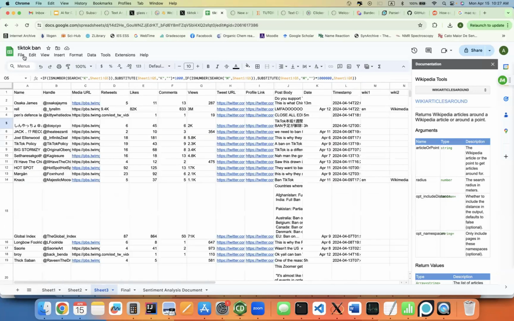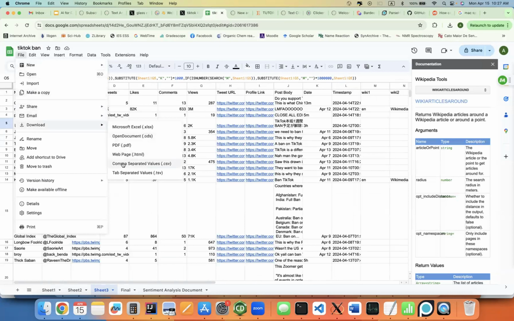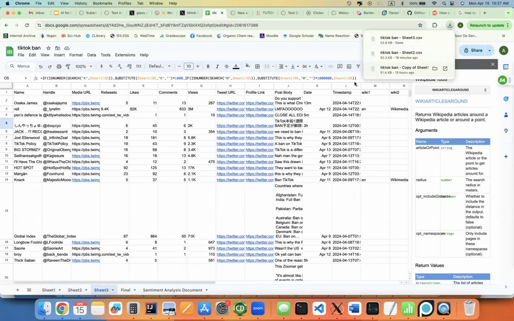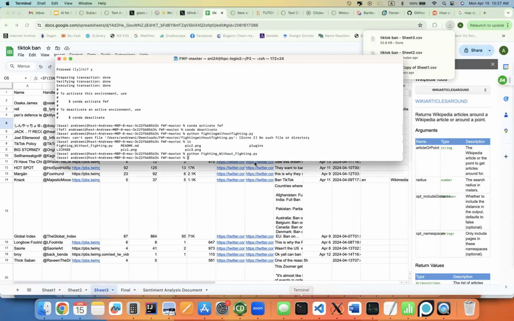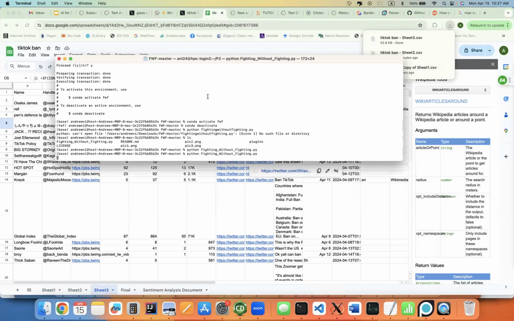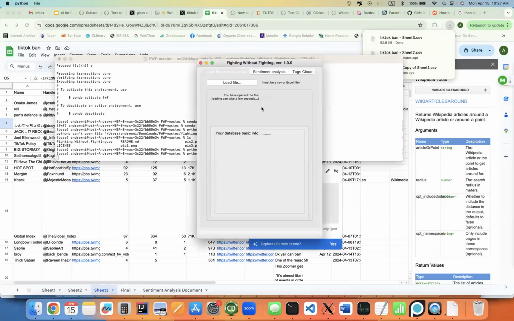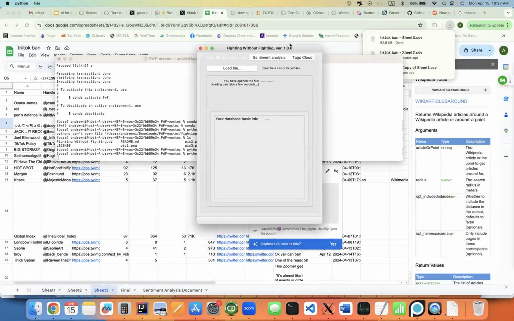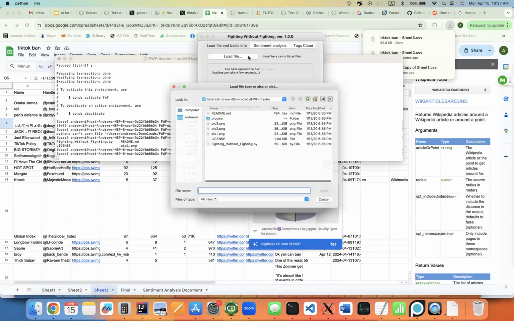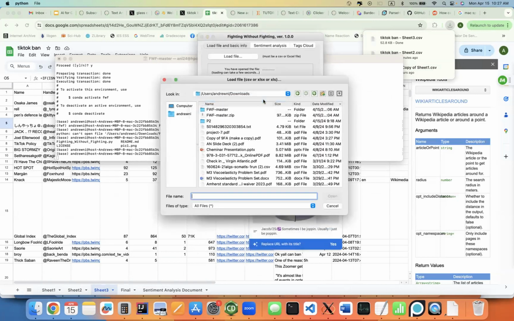We can download this as a CSV, sheet 3. And then we can do fighting without fighting again. Go back to our application. You can just press up to run the previous command. Load our file.